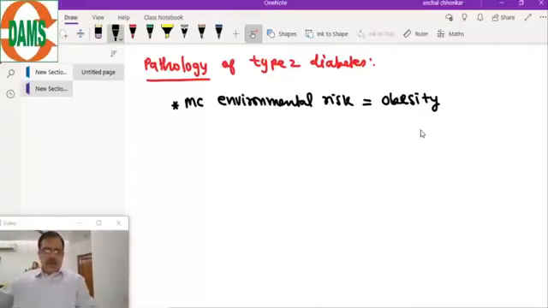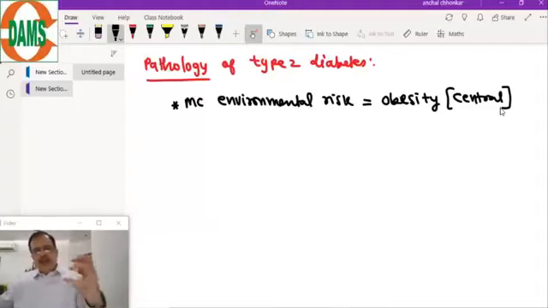Now coming to the pathology of type 2 diabetes, the most common environmental risk factor is obesity, especially the visceral obesity or truncal obesity. Central obesity, visceral fat. So let's see how it leads to type 2 diabetes.